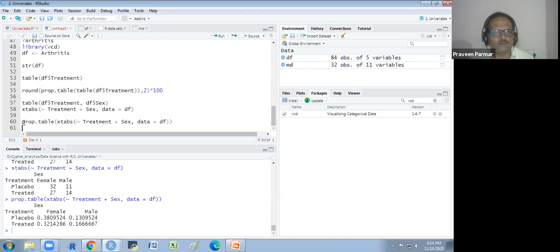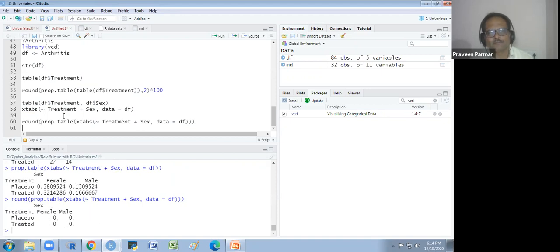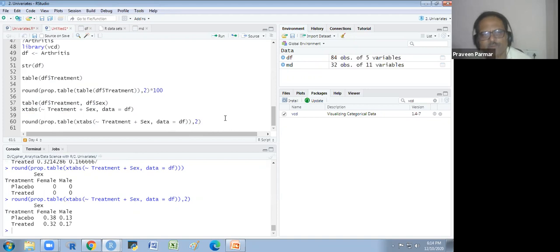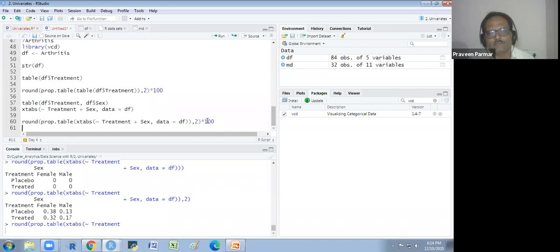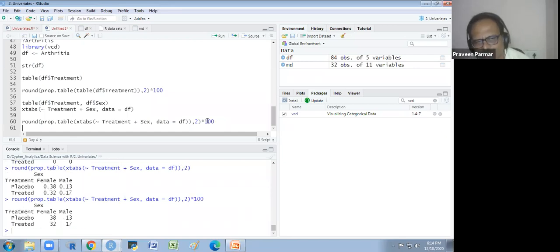And I will get the round of it. I have not given comma 2. So it is the round that I have given. Then I multiplied it by 100. I am getting, these are the percentages.